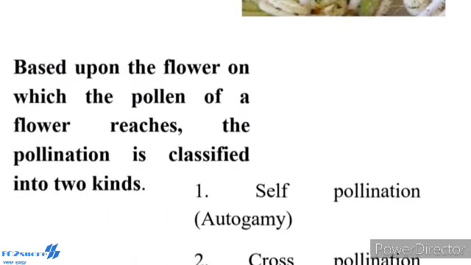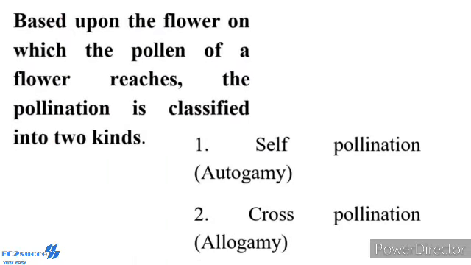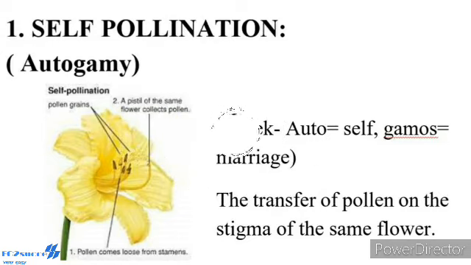Based upon the flower on which the pollen of a flower reaches, pollination is classified into two kinds. One, self-pollination, that is called autogamy. Another one, cross pollination, also called allogamy. Number one, self-pollination or autogamy. The Greek word auto means self, gamos means marriage.